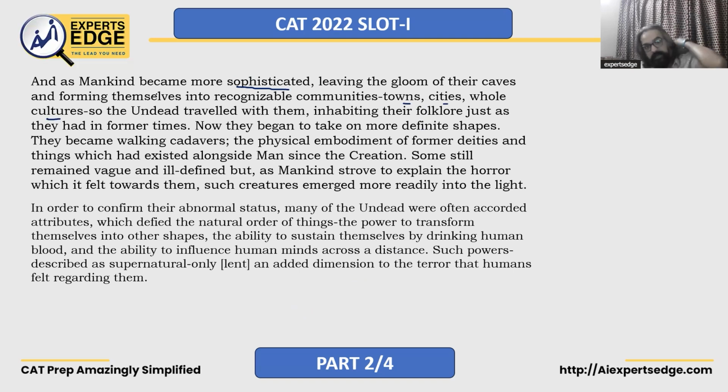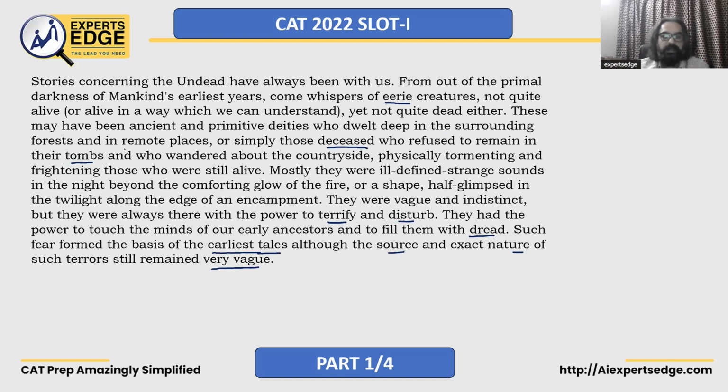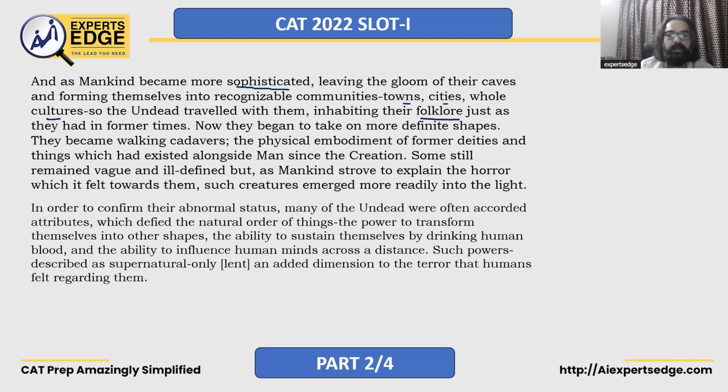From the caveman we come to these towns, cities, etc. Inhabiting their folklore. मतलब ये अब जो कहानियां बन रही हैं, अब भी folk tales जो है उसके भी part बन रहे थे, just as they had in former times. So you see, there we talk about earliest tales, and now we talk about the tales of now.